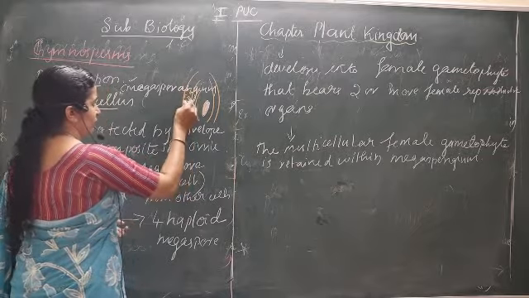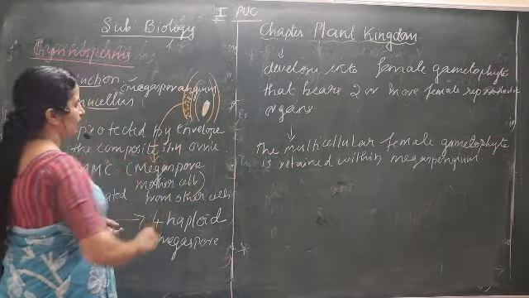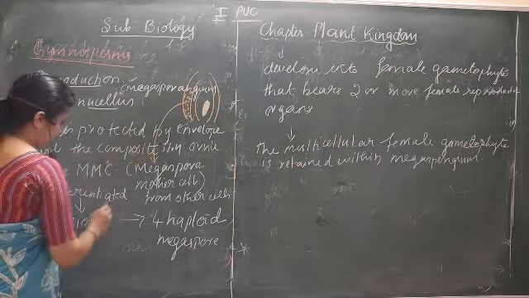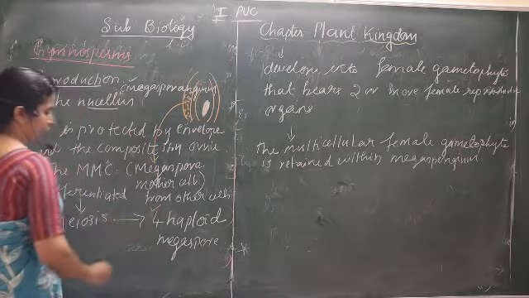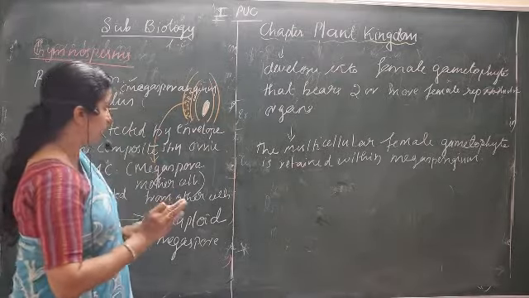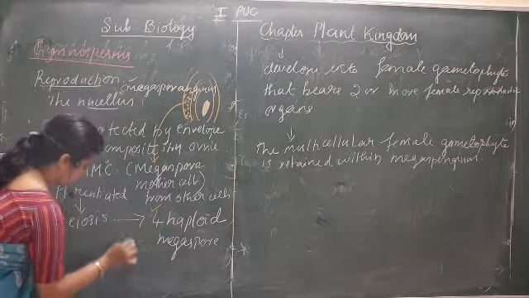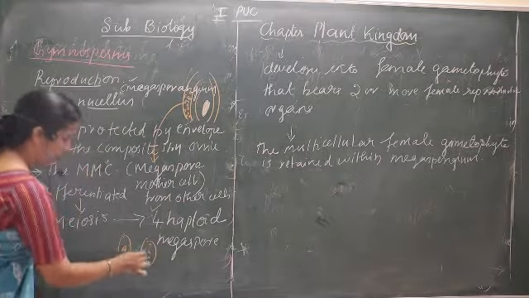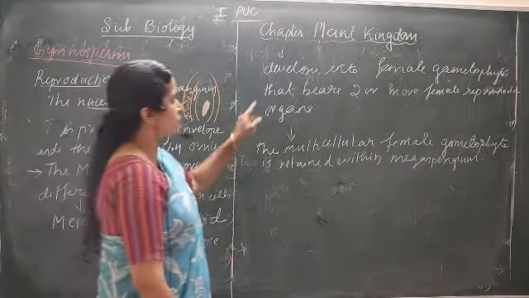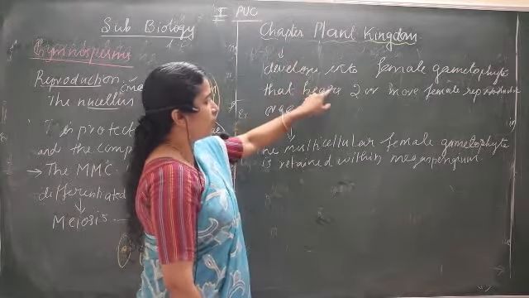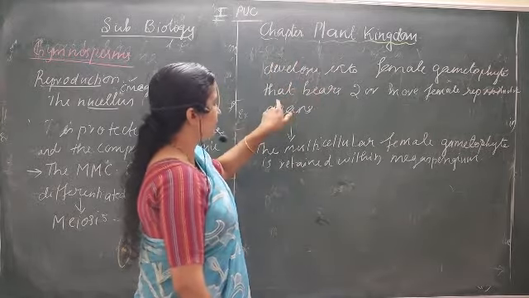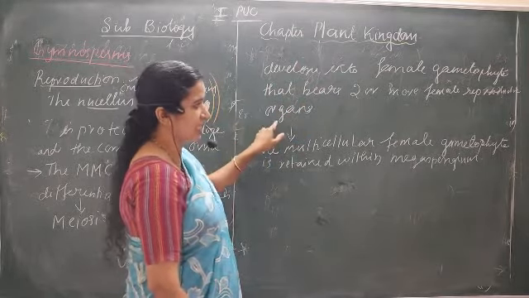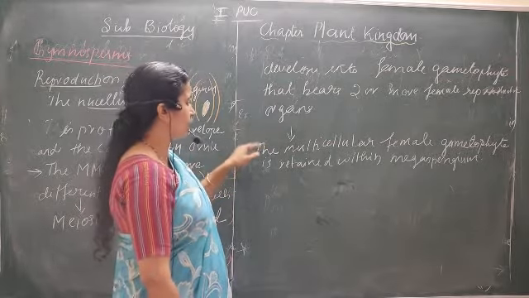So in that, one of the cells becomes the megaspore mother cell, which can be differentiated from the others, and that cell undergoes meiosis. Meiosis results in the production of 4 haploid megaspores, which develop into the female gametophyte. Then this has 2 or more female reproductive organs in it.